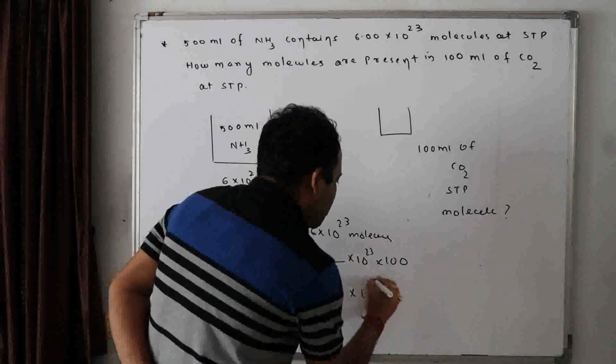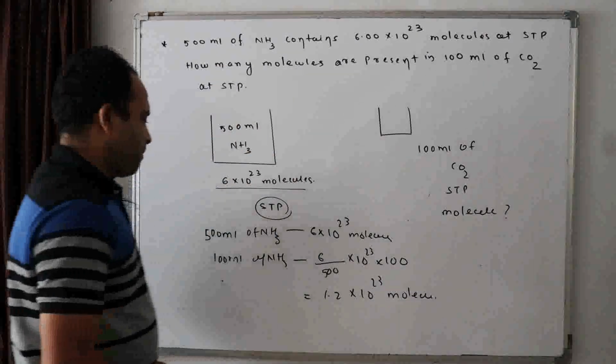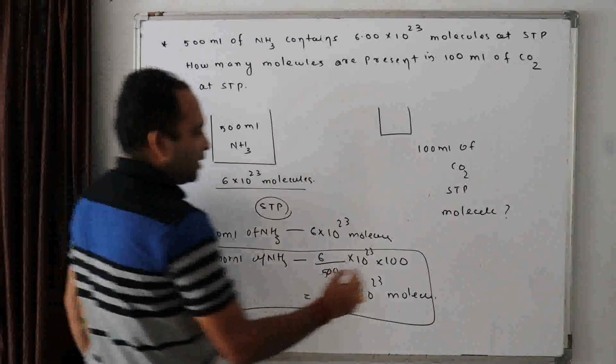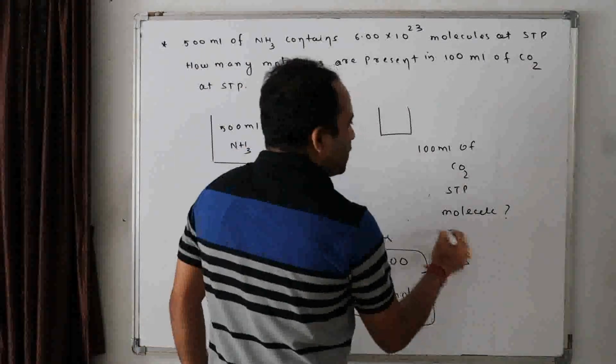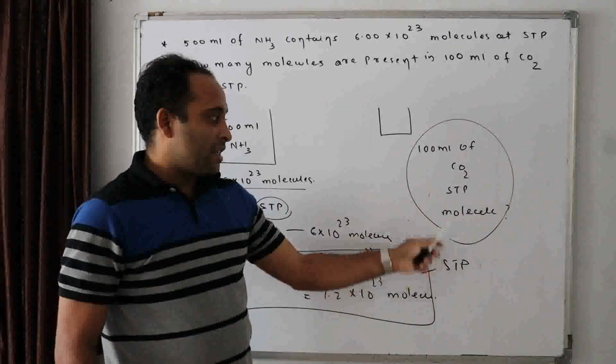1.2 into 10 to the power 23 molecules. Now tell me one thing. 100 ml of ammonia at which condition? STP. This is 100 ml of carbon dioxide at which condition? STP. Same temperature. STP is standard temperature and pressure.